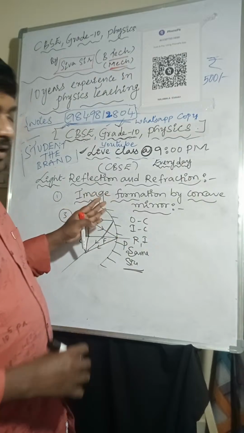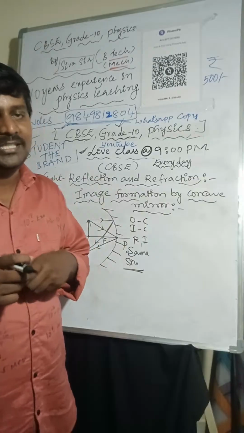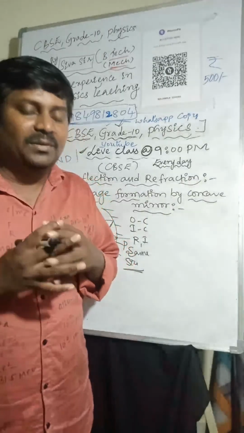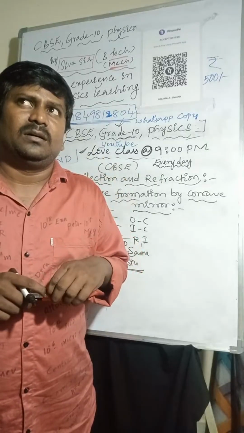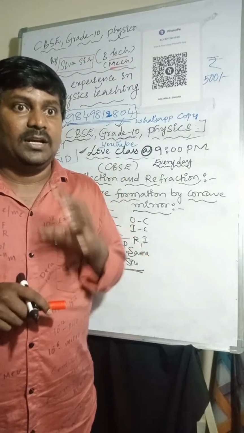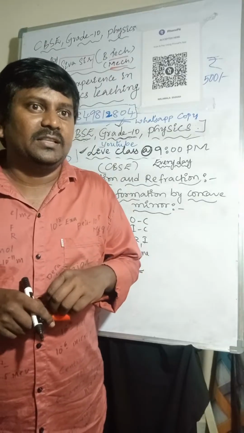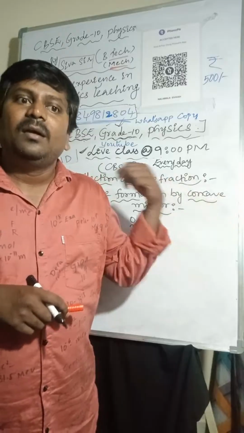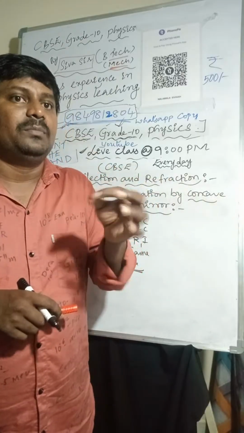Very, very important. Related to this, one question I will explain. This question came in the exam, and many students make a mistake here.